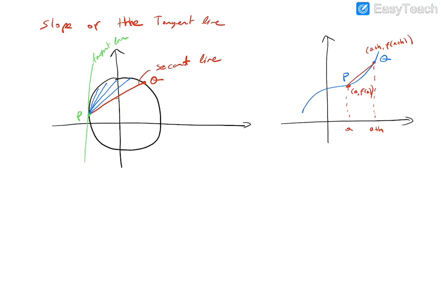Then we can use the slope formula for this situation to find the slope of the secant line.